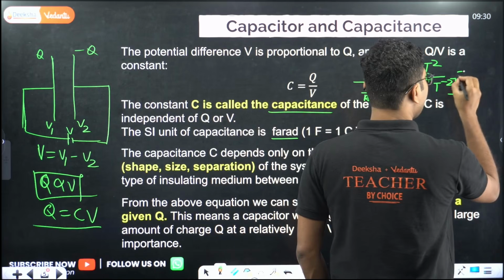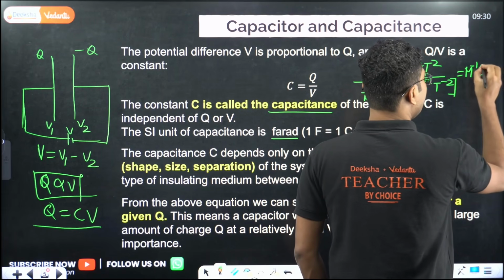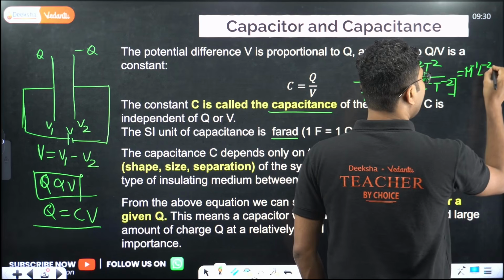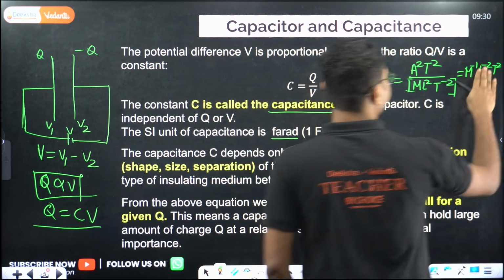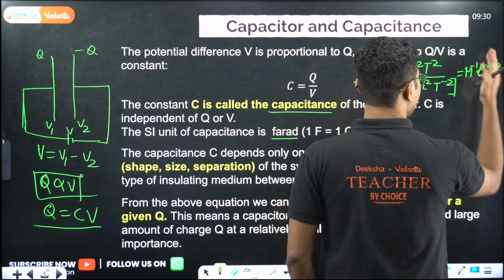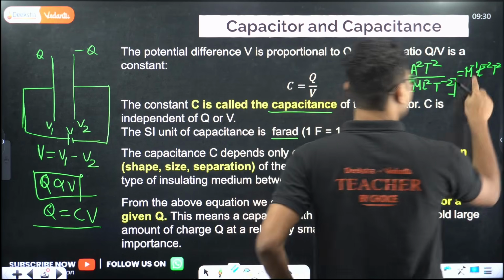So from there you can find the dimension of capacitance: M to the power of minus 1, L to the power of minus 2, T square, sorry, not T square, just a second. I don't know why the eraser is not coming.